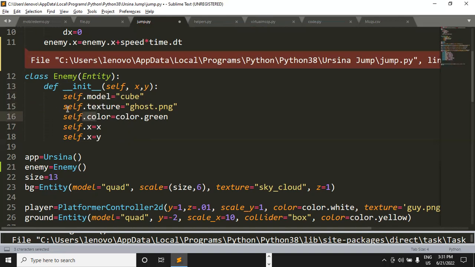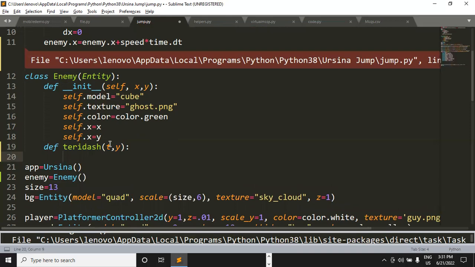Yes. Let me make it more clear to you. Suppose you define some other function inside this class, let's say def with your own name, a non-parameterized function. Now here, if you want to access this model variable, you can simply write self.model.